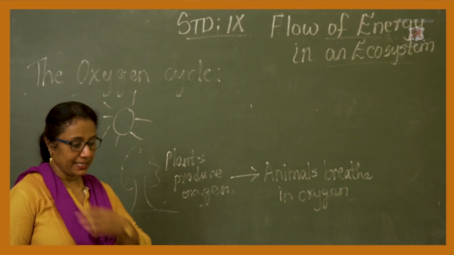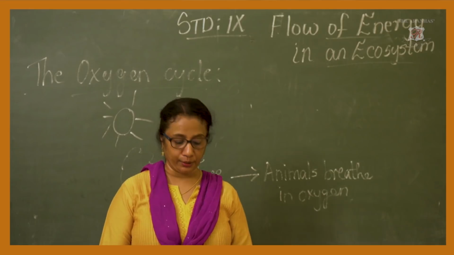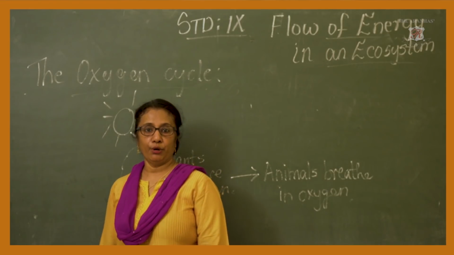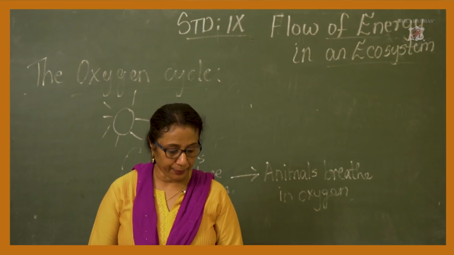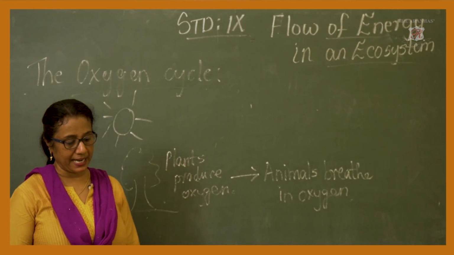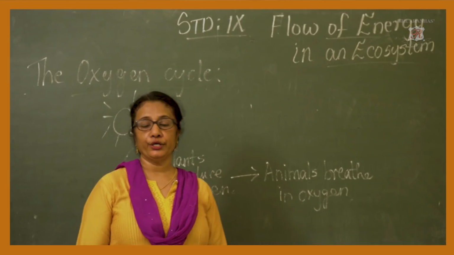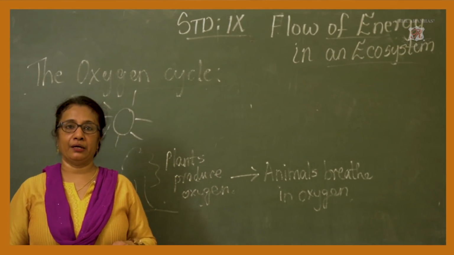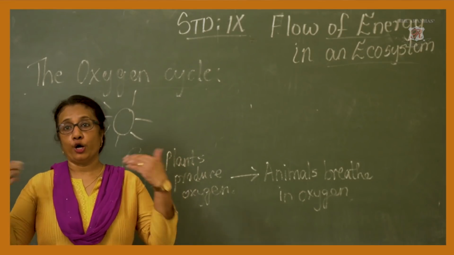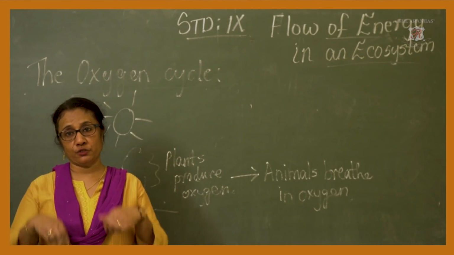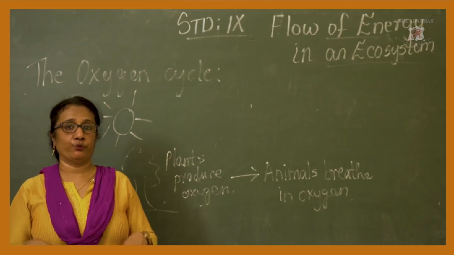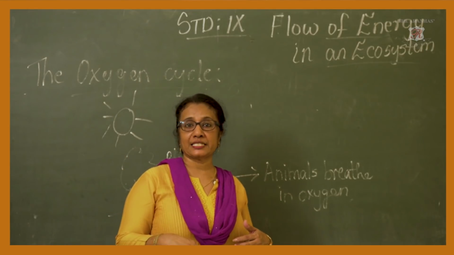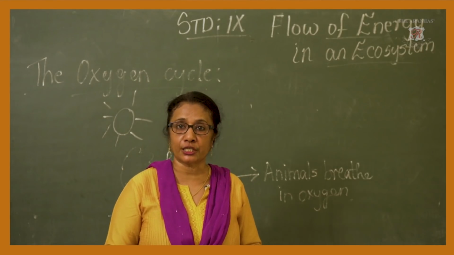There is breakdown of sugar molecules by the animals. Breakdown of sugar molecules is taking place in the body of the animals. The oxygen, the pure air that we take in, is used by the cells for the production of energy in the body.